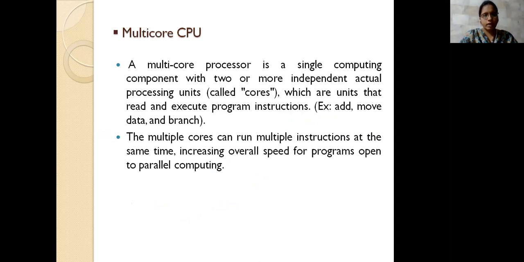Another one here is the multi-core processor. In this multi-core processor, as I said in the earlier diagram, the figure represents a single microchip. In this single microchip, you are representing the individual processing units, which are called cores. The cores are used for reading and executing the instructions you are giving, such as add, move, data instructions, and branching instructions. Whatever you are representing will be processed here.